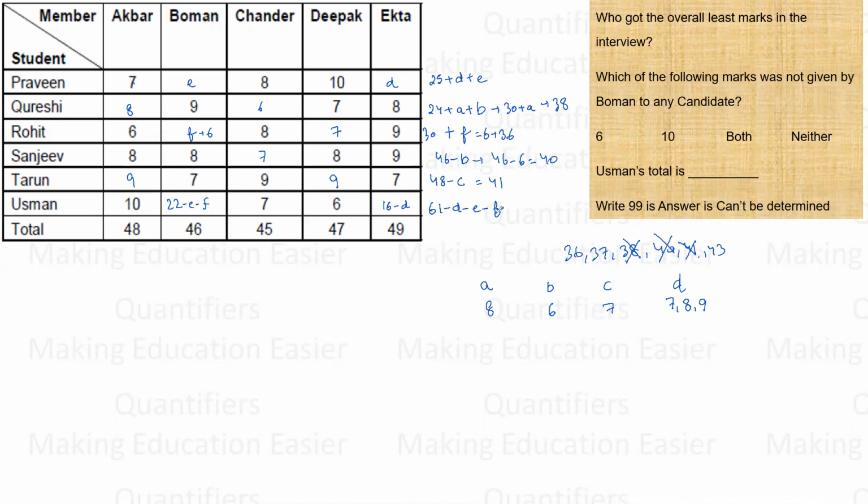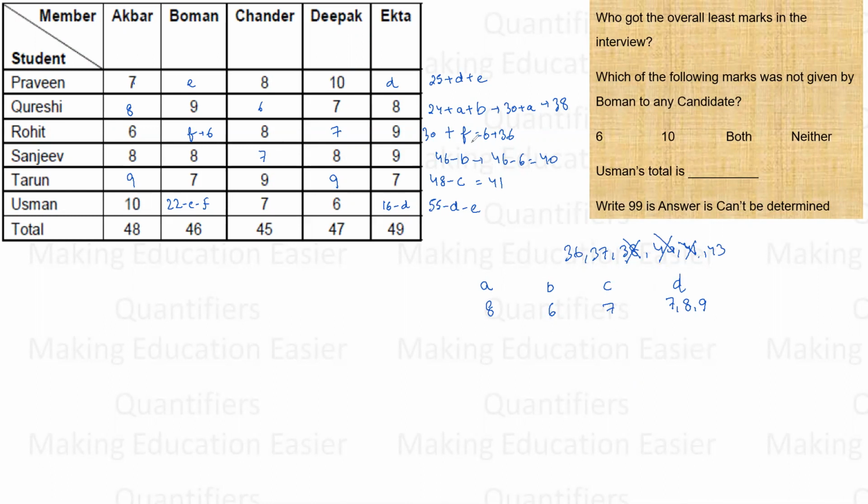This is 25 plus D, 61 minus, I am taking 6, 55, 55 minus D minus E. Right. 20, 10, 32, 39, 45, 61. 61 minus D minus E. Now, if I look at this, 25 plus D plus E, D cannot be 10.